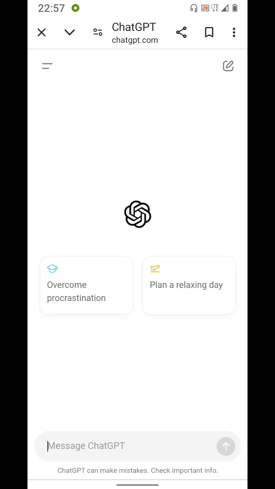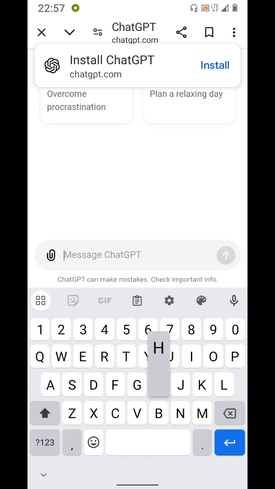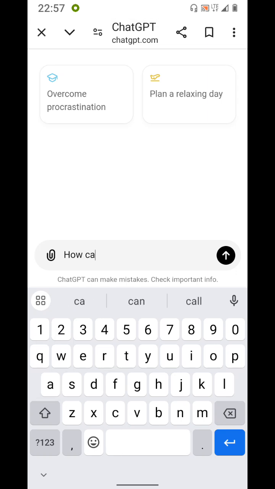Okay, now we're going to ask ChatGPT a simple question and see the answer it's going to give us. We're going to ask this question: how can I start a small business? Come down here on that message and say, how can I start a small business?